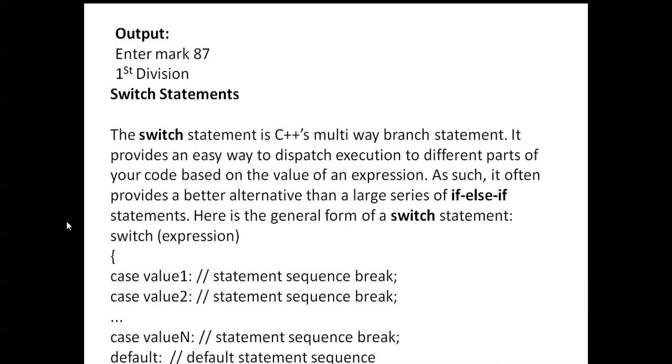As such, it often provides a better alternative than a large series of if-else statements. When you can use an if else if statement, it is better to use this switch statement.